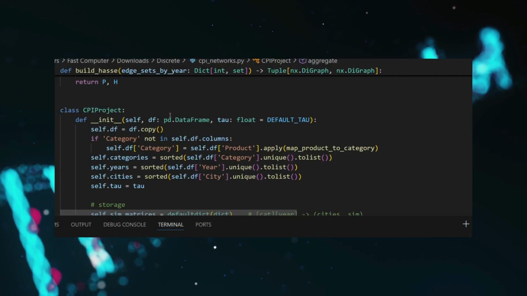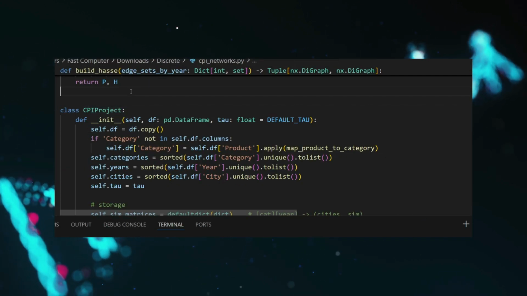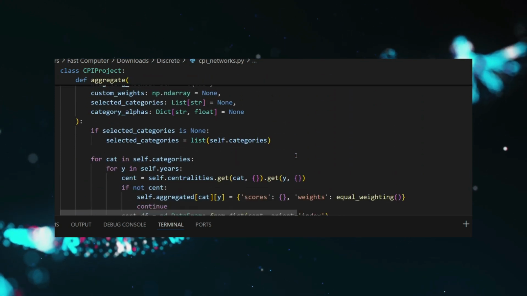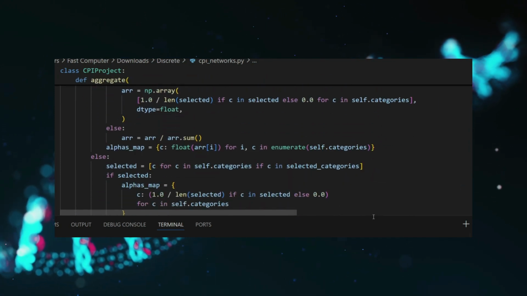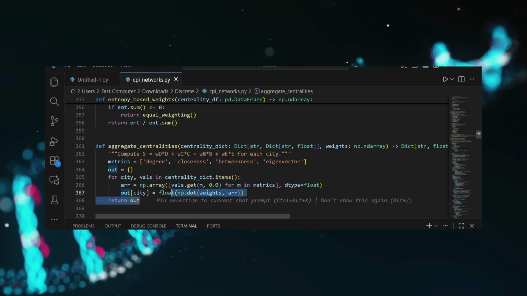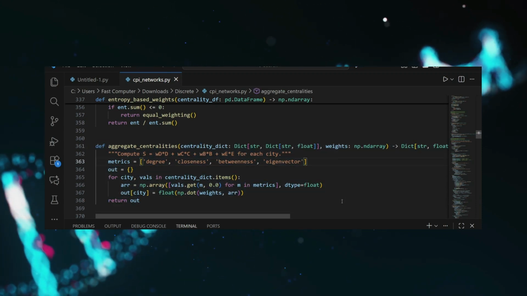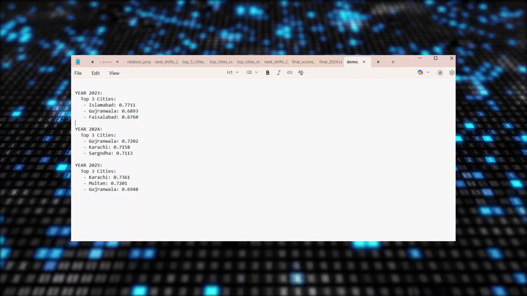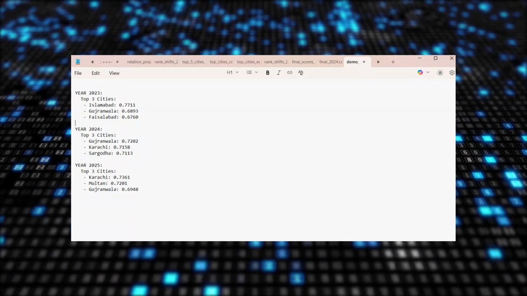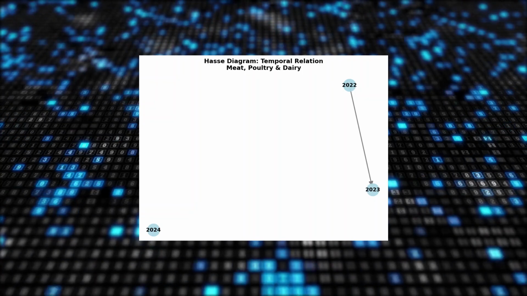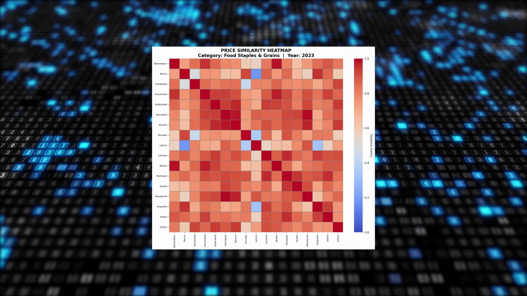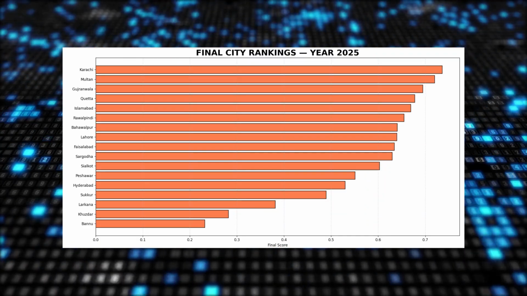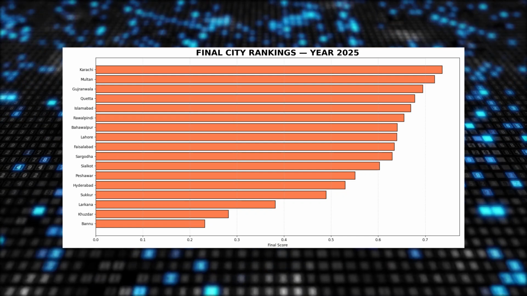Next, the system computes 4 major graph-theoretic centralities: degree, closeness, betweenness, and eigenvector centrality. These are combined using either equal weights or dynamically computed weights using correlation and entropy to create a final score for each city. Finally, all these results are visualized through Hasse diagrams, similarity networks, heat maps, and a final ranking chart, helping us understand the temporal price relationships in a clear and mathematical way.